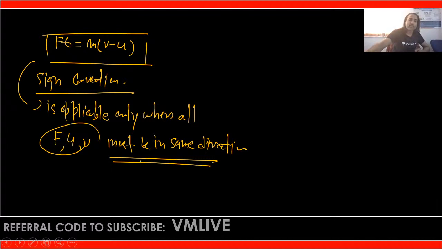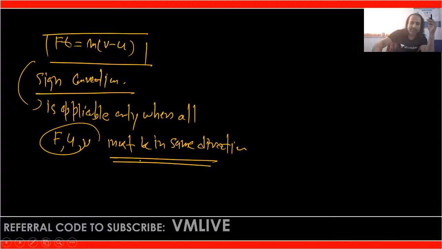Okay, one thing more. Suppose it is the case, as I discussed, of non-collision, non-impact. But there is another place where we can see the application of the impulse momentum equation.